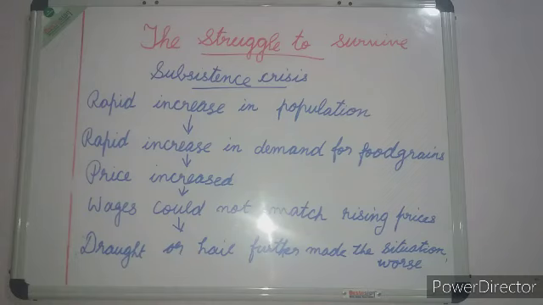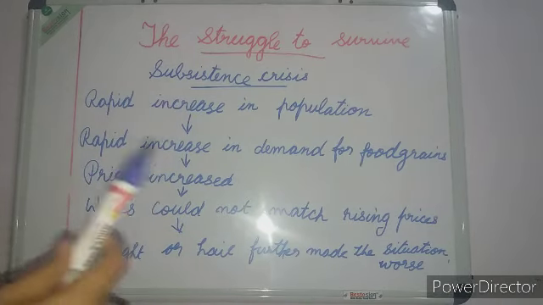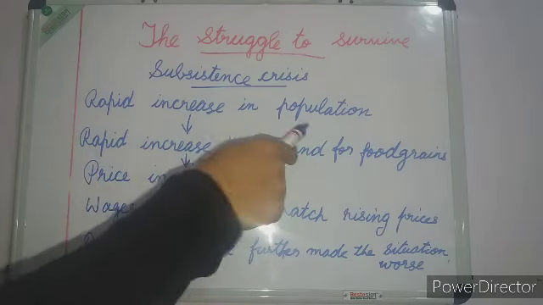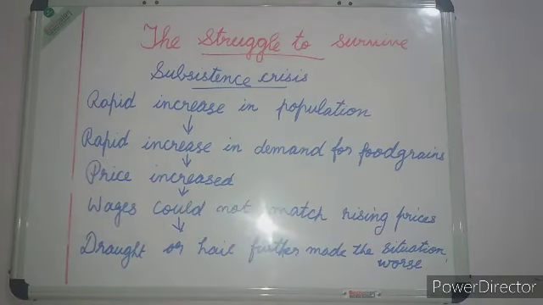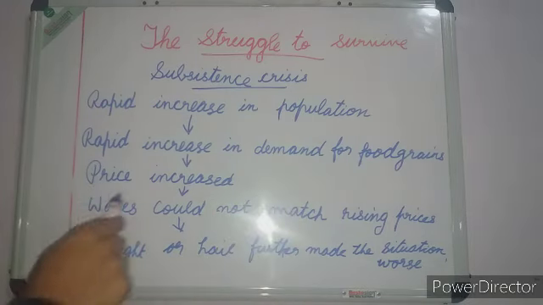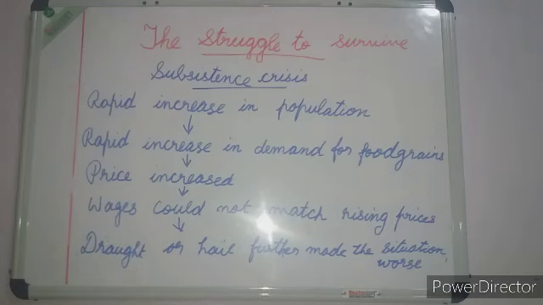What is subsistence crisis? It's an extreme situation where the basic means of livelihood are endangered. What led to it? The rapid increase in population, from 23 million to 28 million, led to a rapid increase in demand for food grain, so prices increased, but wages could not match rising prices. Whenever a drought or hail occurred, that made the situation worse, so the gap between poor and rich widened.